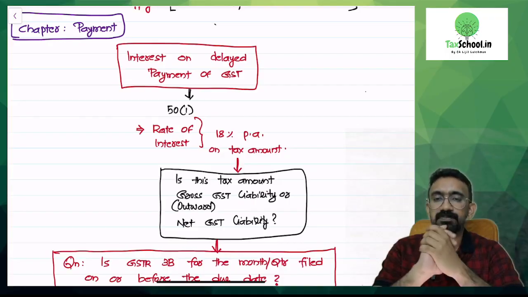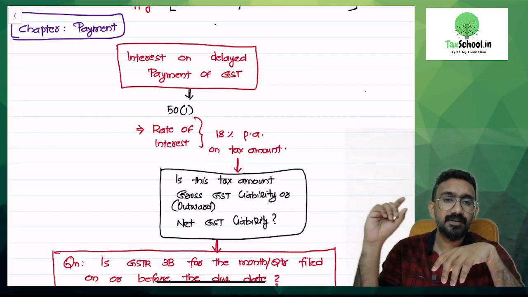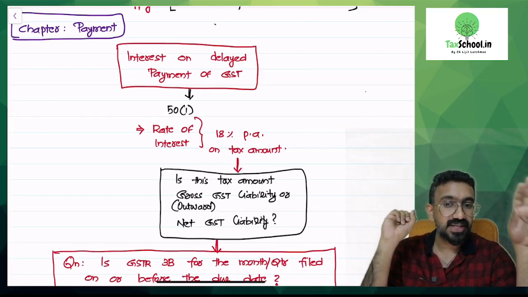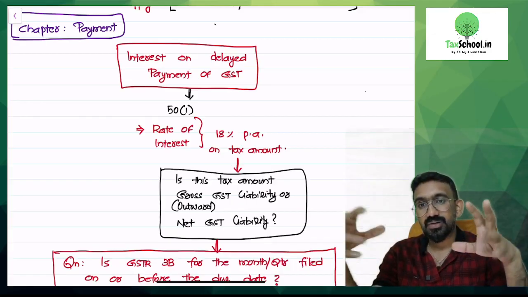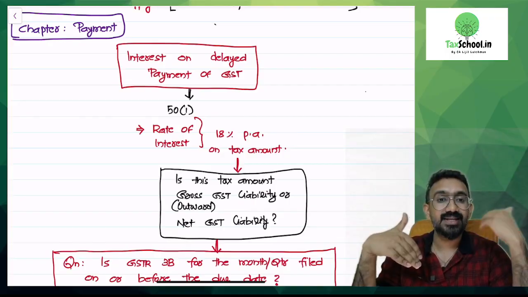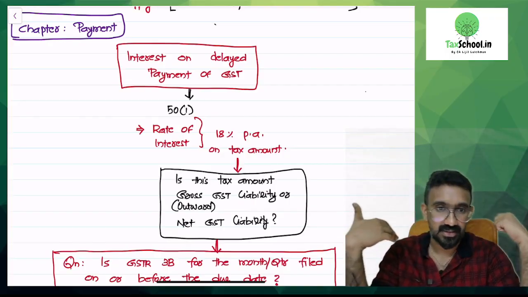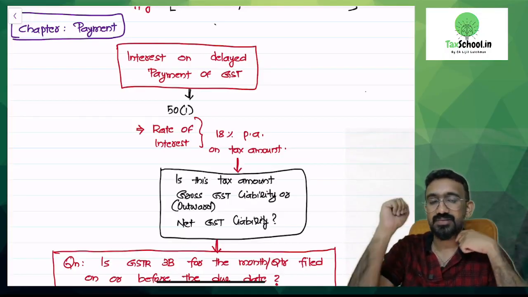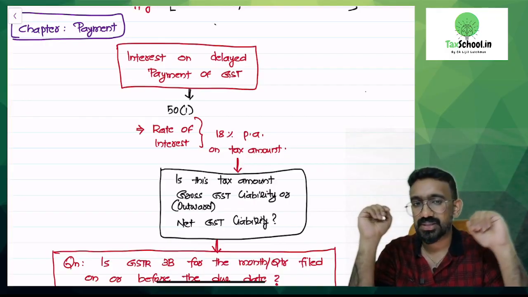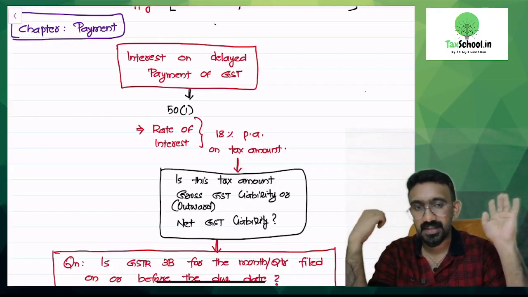Now let's look at interest on delayed payment of GST. There's a section called 50 subsection 1. That's what I'm talking about. There's another, 50 subsection 3, interest when you have wrongly availed and utilized ITC, wherein the interest rate could be as high as 24%. That's a separate discussion that you need to have separately, that was an amendment in the previous attempt. So that's something that you discuss separately and then go through. I'm talking about 50(1) in this case.